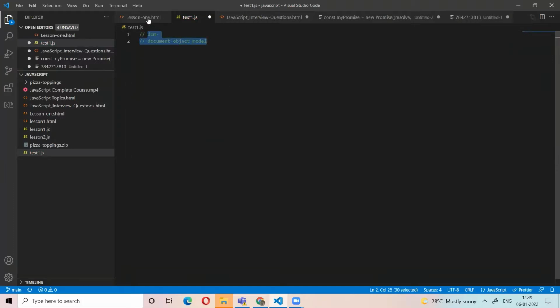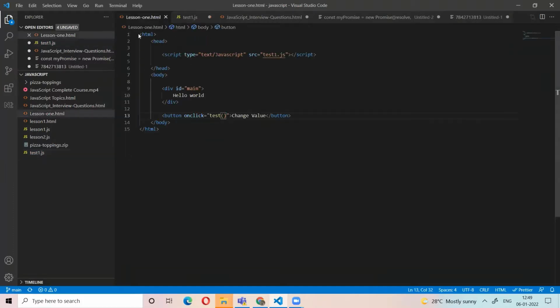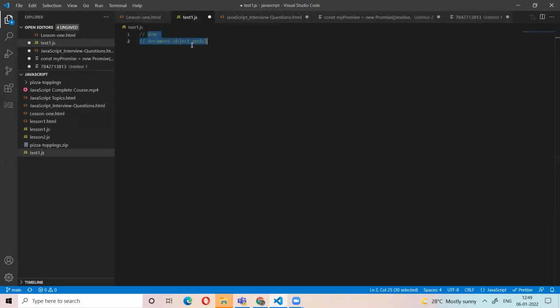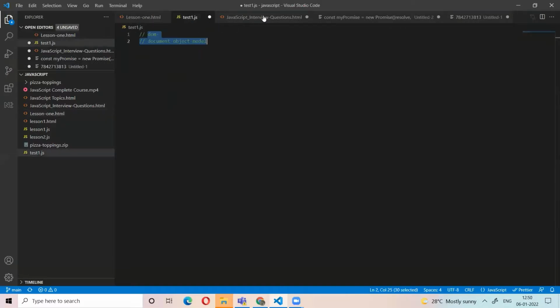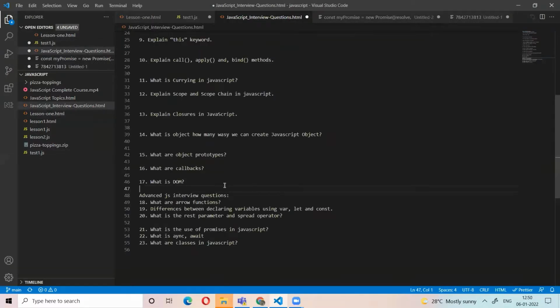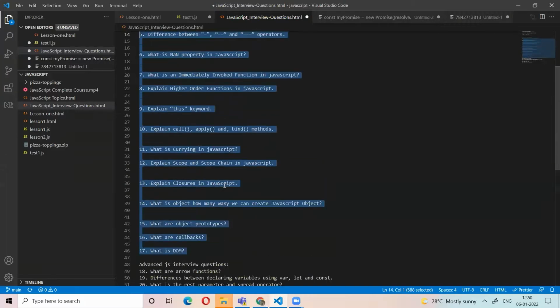DOM means we have HTML. JavaScript considers the HTML as an object, and every element is an object. All the attributes are called properties. So DOM is the Document Object Model. The complete HTML is taken as the Document Object Model. This is DOM. Up to here are the basic questions.